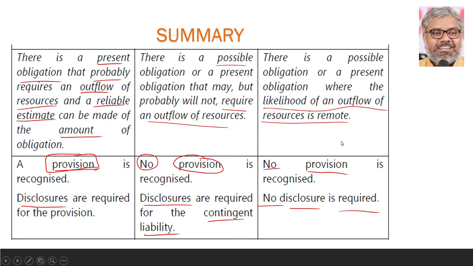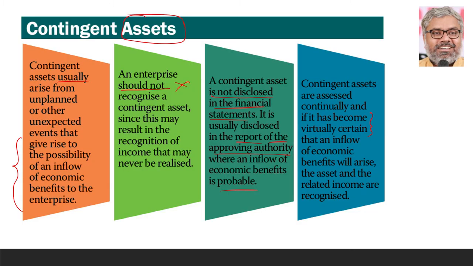And if there is a possibility of an outflow of resources, and a reliable estimate can be made of that, then a provision should be recognized. These are the possibilities. Of course, a contingent asset does not require any special mention because there is nothing about it. You should not recognize it, and you should not disclose it. If at all there is an almost probable inflow of economic benefits, and if the board of directors wishes so, they can show it in their report of the approving authority, generally the board of directors report. Otherwise, contingent assets need no recognition, attention, disclosure or presentation. Nothing is required.